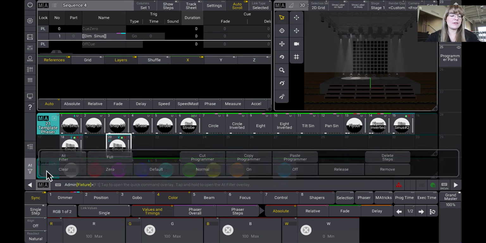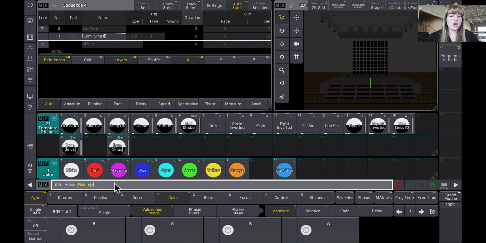Okay, looks great. Looks awesome. It's running in the programmer. I've done my job. Let's hit go, and that's not what's happening in our queue. Aha, love it. Actually, I don't love it. I want all 13 fixtures there. I thought this was going to be easier. It is, but that's not how I programmed it.